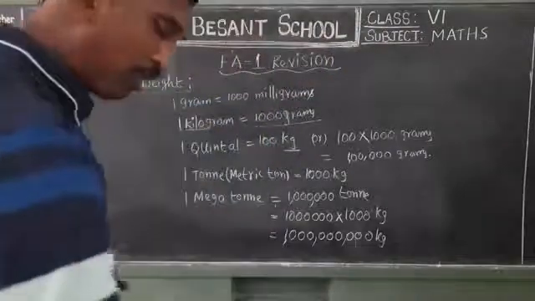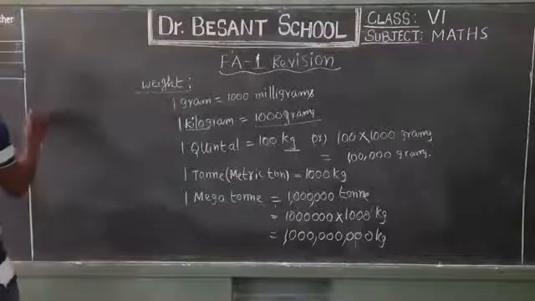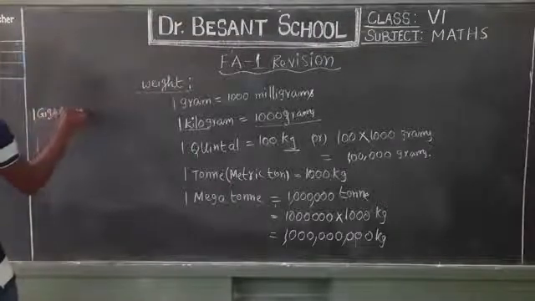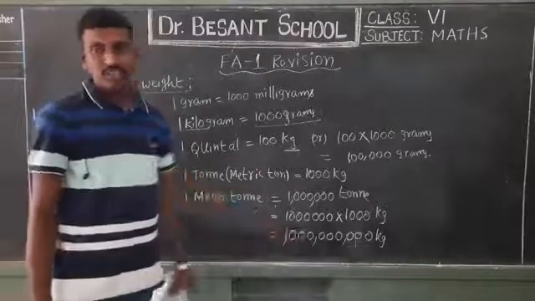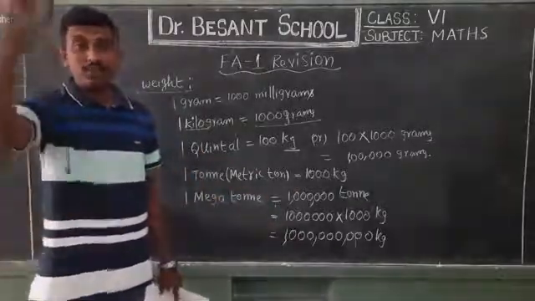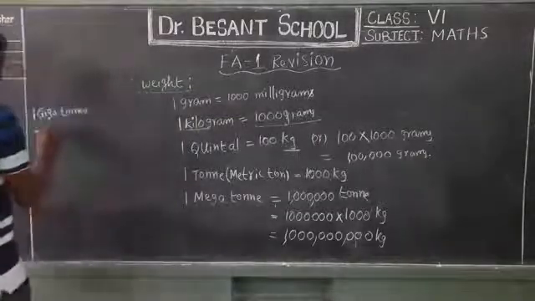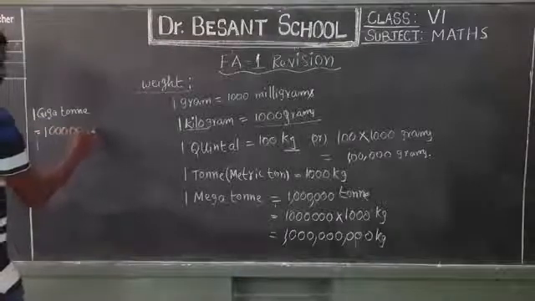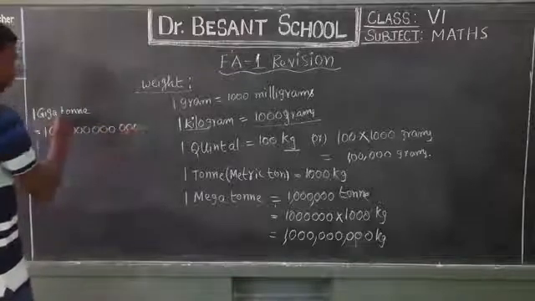Next, I will write down one more here, that is gigaton. 1 gigaton. I told you already, mega means 1 followed by 6 zeros and giga means 1 followed by 12 zeros. 1, 2, 3, 1, 2, 3, 1, 2, 3, 1, 2, 3.